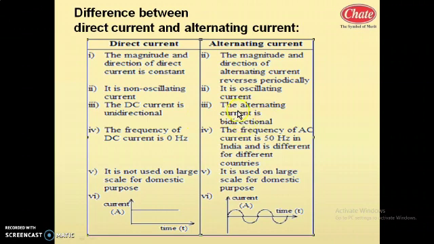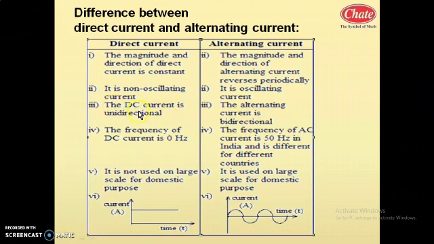Bidirectional means in a circuit, in the first case suppose it flows in clockwise direction, after some time it will flow in anti-clockwise direction.